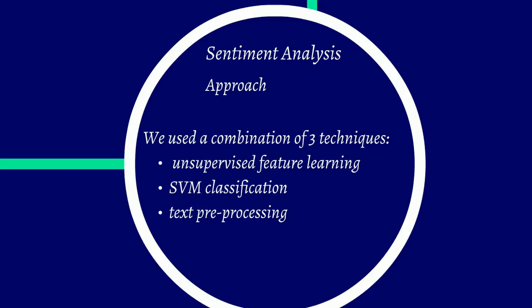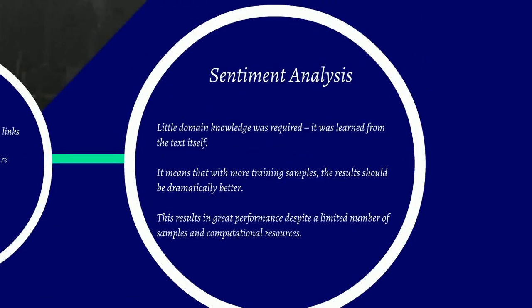We used a combination of 3 techniques: unsupervised feature learning, SVM classification, and text preprocessing. Little domain knowledge was required because it was learned from the text itself. It means that with more training samples, the results should be dramatically better. This results in greater performance despite a limited number of samples and computational resources.